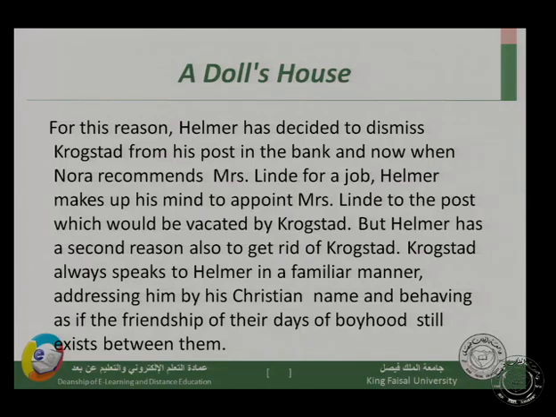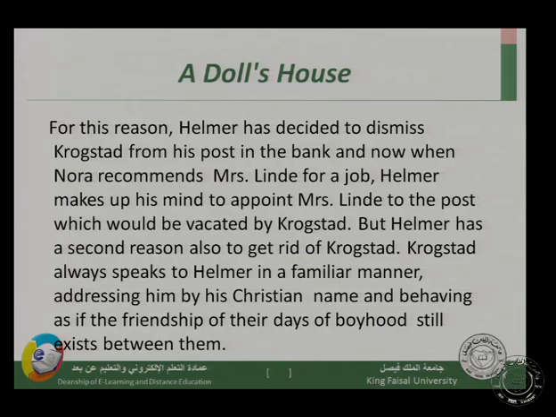Once he is in the bank in front of the other employees, he speaks to Helmer as if they were intimate and close friends. Of course, this would make the others think that those two people are close friends. And because Krogstad has a bad reputation, this means that Helmer also would have a bad reputation. Why?